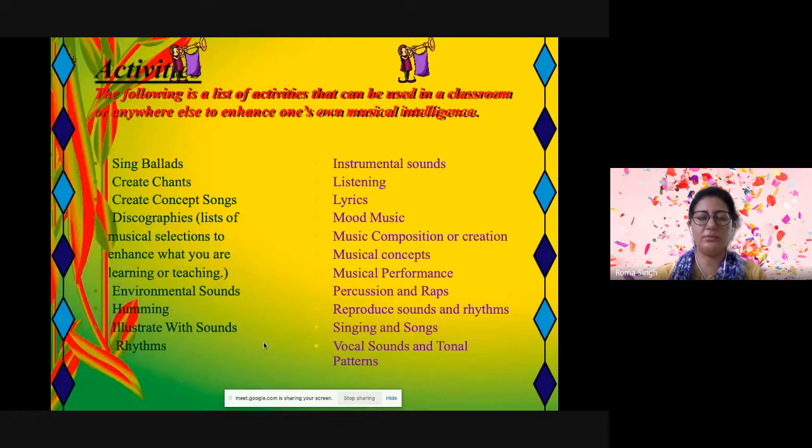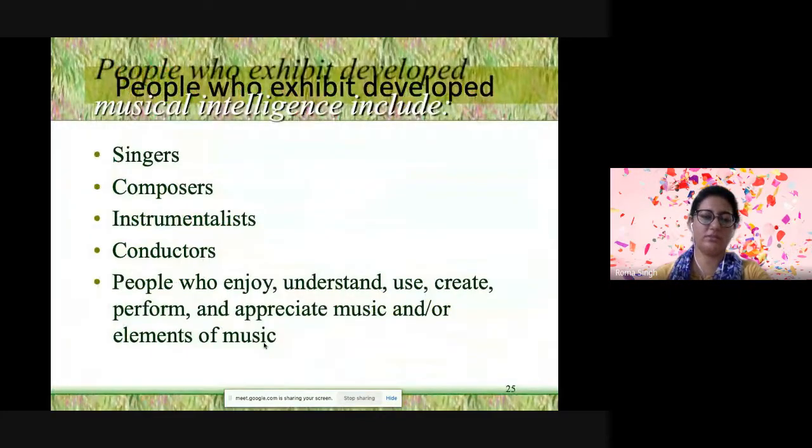encouraged. And the people with musical intelligence have the following characteristics: they enjoy singing and playing musical instruments. They recognize musical patterns and tones easily. So they actually have the rhythm in them. They remember songs and melodies. They have a rich understanding of musical structure, rhythm, and notes. So the potential career choices will be to become a singer, composer, instrumentalist, music conductor, people who enjoy, understand, use, create, perform, and appreciate music or elements of music.